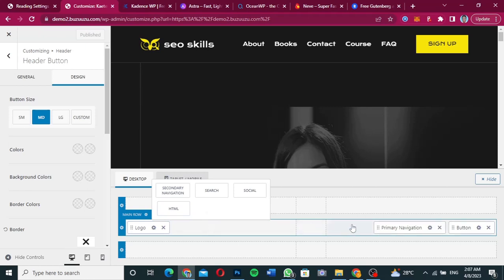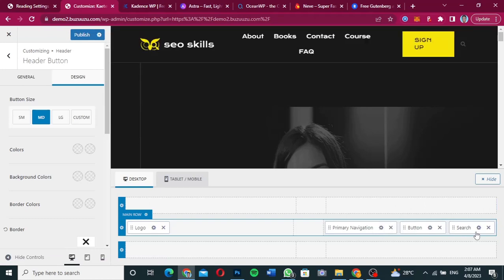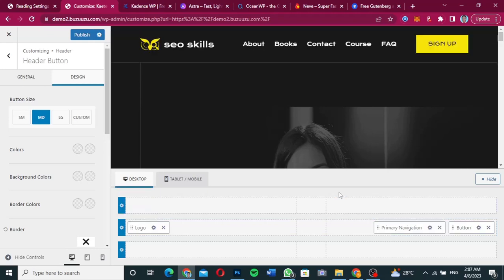So for instance, let's say I want to add a search. As you can see, the search comes over here. And that is it. If I want the search to come before the button, I can do so over here. So as you can see, that is a search. Now of course I don't need search for anything, so I'm going to delete it and have a very nice header. So basically that is how you can do it.